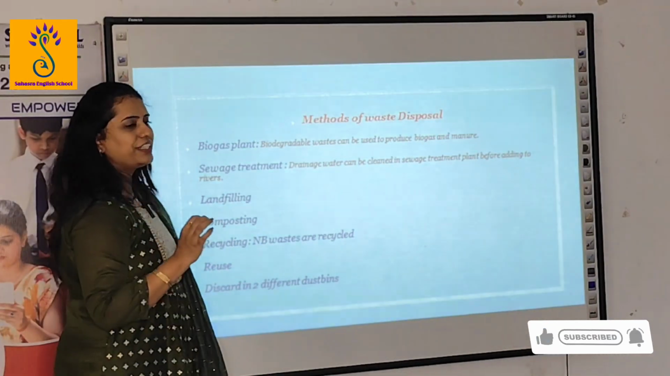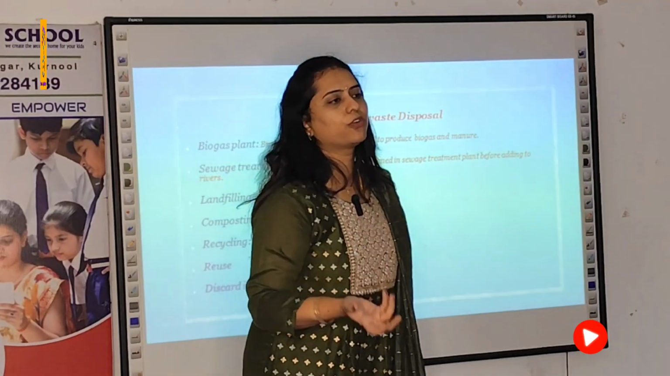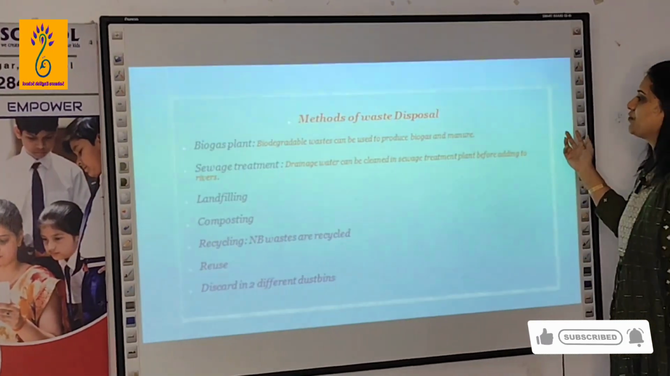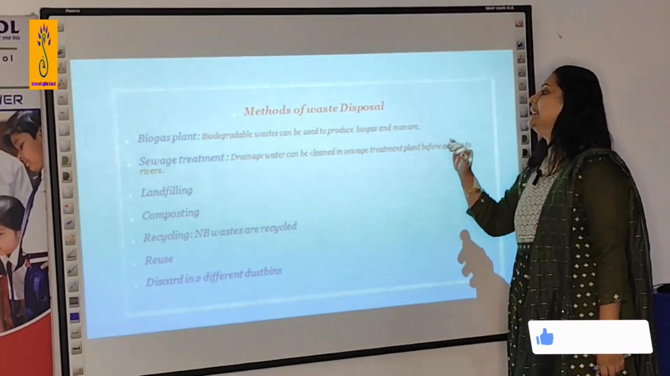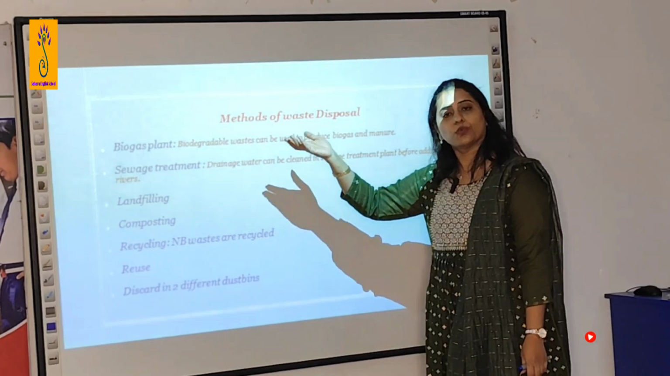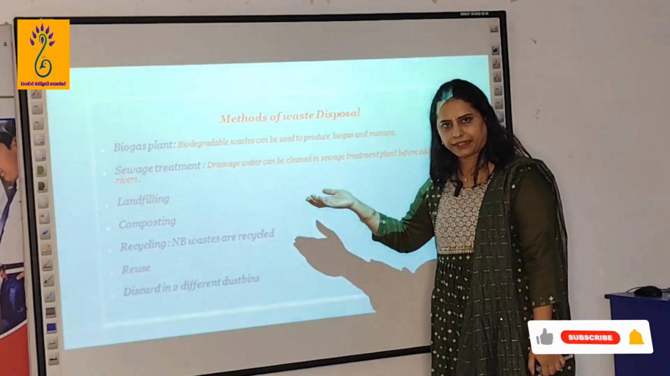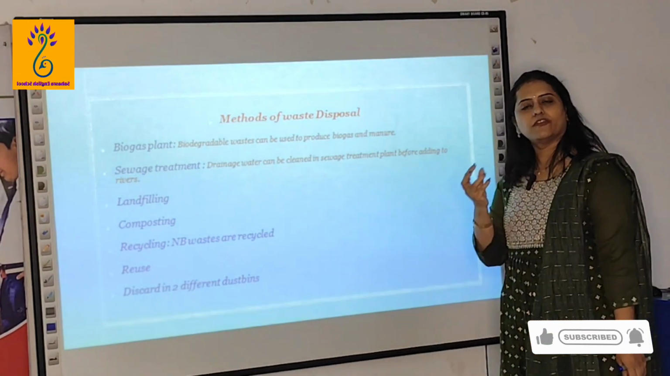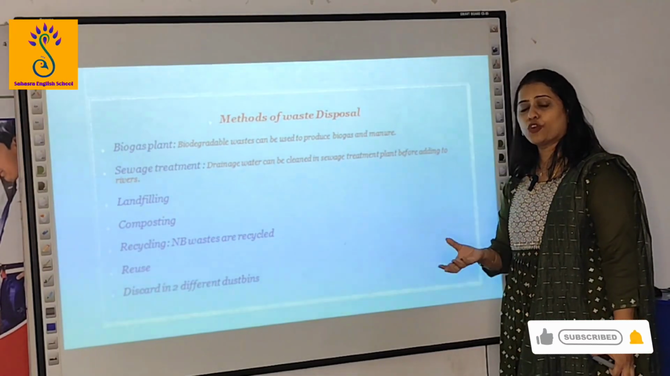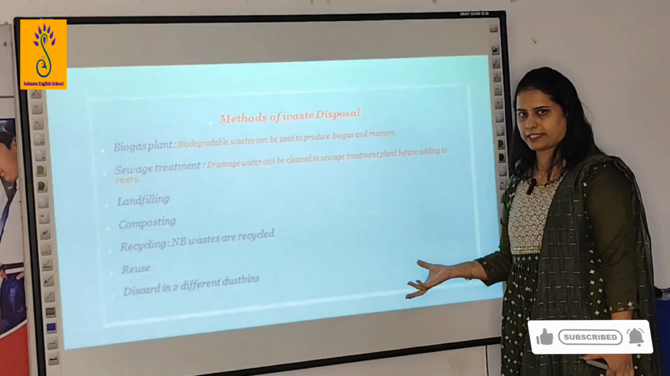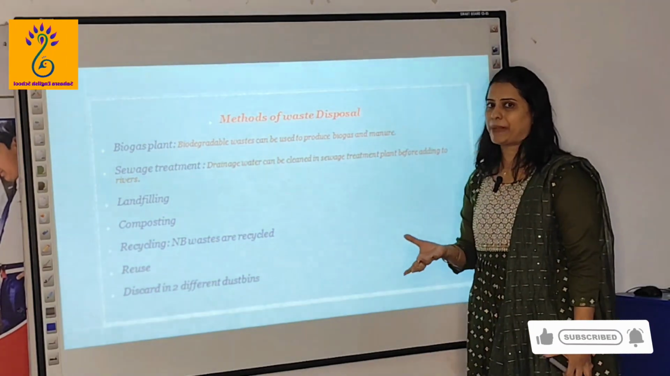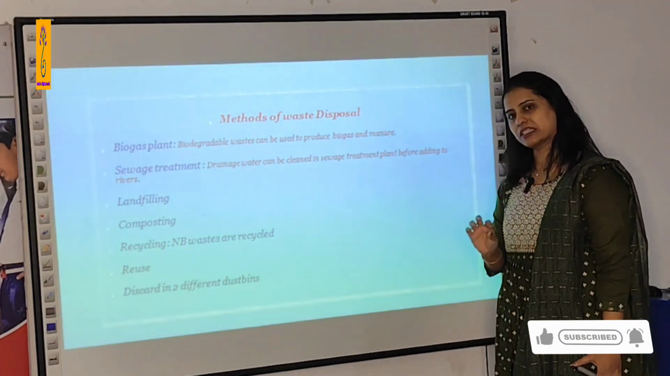What are the different methods? We have seen about biodegradable and non-biodegradable waste. What are the methods of waste disposal? Okay, if at all it is a biodegradable waste, we can use that in a biogas plant. These biodegradable wastes can be used in a biogas plant to produce biogas or natural gas, like methane, or manure. You can produce even manure that is utilized for the plants as fertilizer.